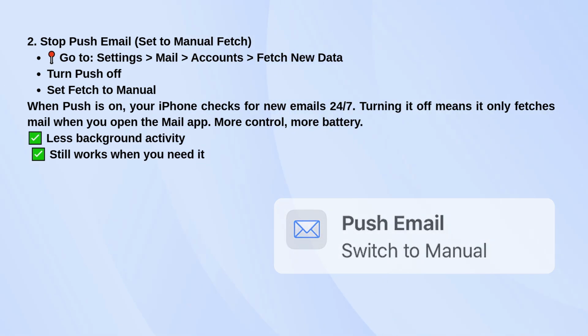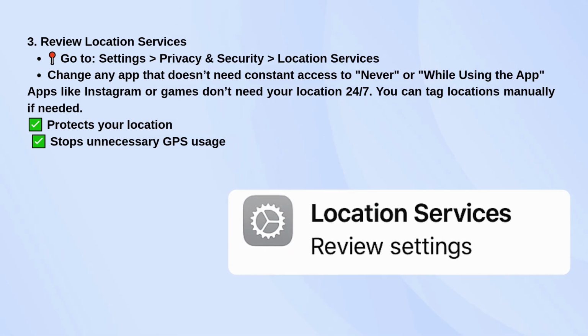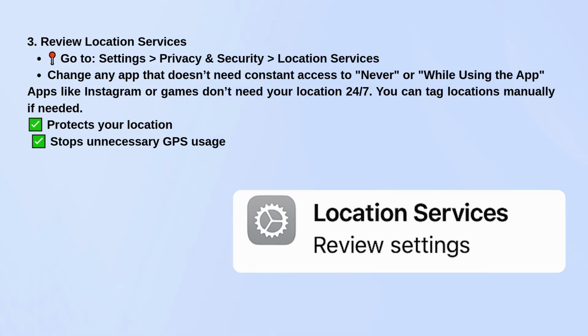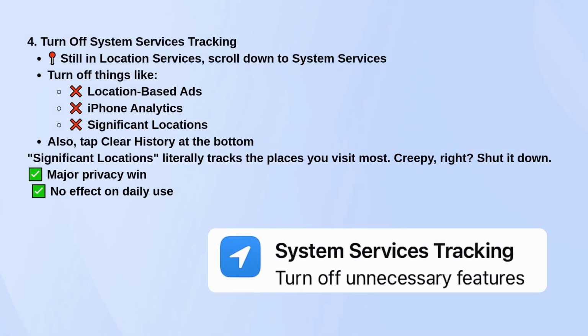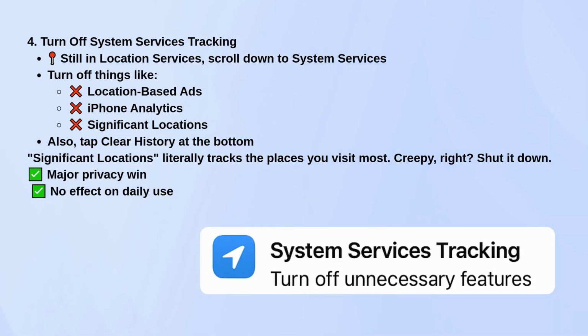Then there's Location stuff. Go to Settings, Privacy and Security, Location Services. You'll see a list of apps that use your location. Change most of them to "While Using the App" or even "Never" if they don't really need it. Also, under System Services at the bottom of that menu, turn off things like location-based ads, iPhone analytics, and especially Significant Locations. That one tracks where you go most often, and there's really no good reason for it.